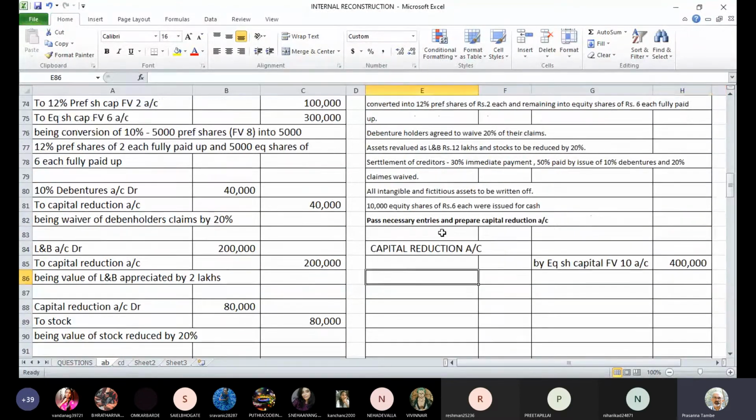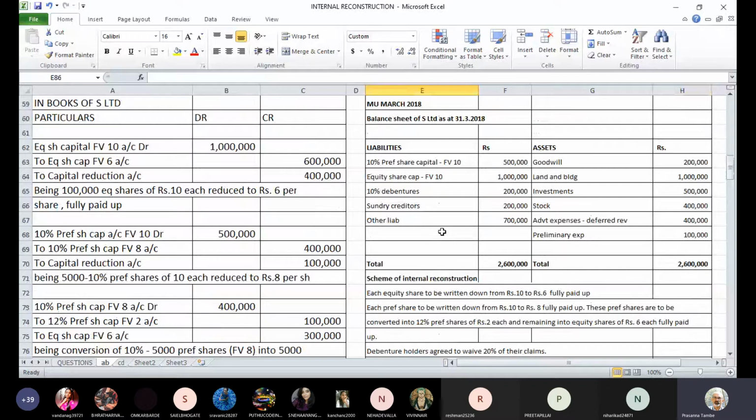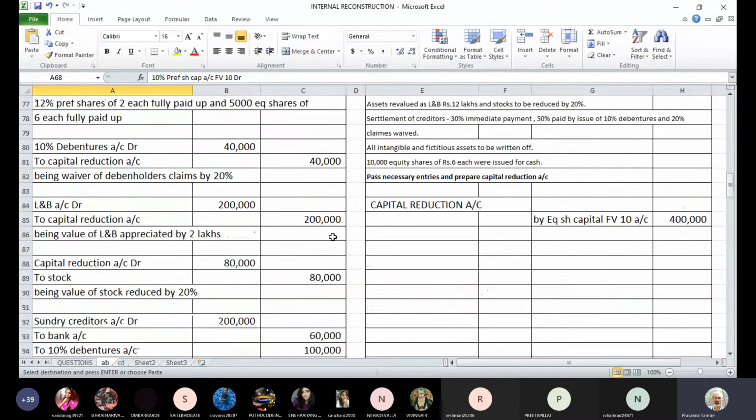Then next was 10% preference share capital, from which we got 1 lakh rupees to capital reduction because we did some reduction in value there.